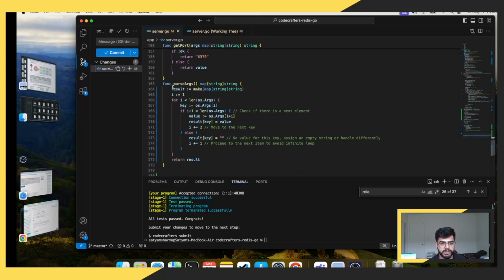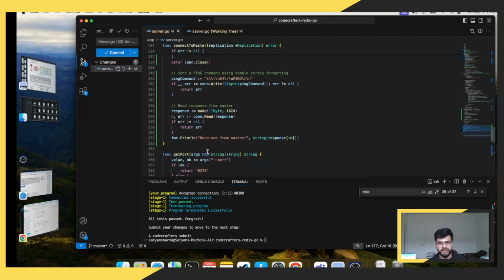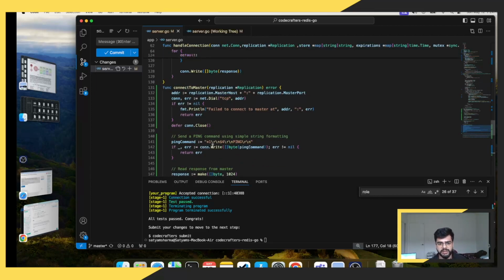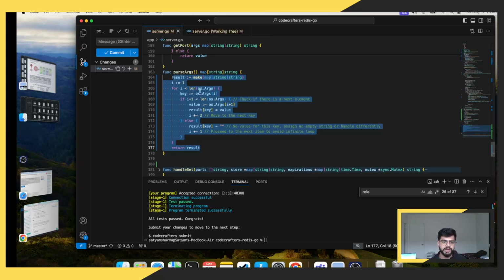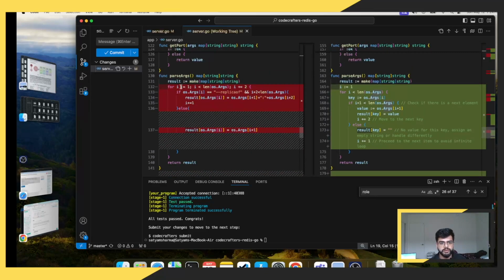Yeah, we changed the parse args. So a major code structure change in this cycle was how we passed our variable. Previously, if I go into this parse args, we were running a for loop with +2 increments, and we were checking if the replication flag is present or not.